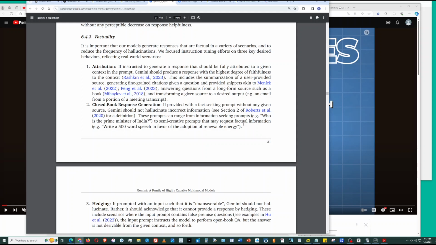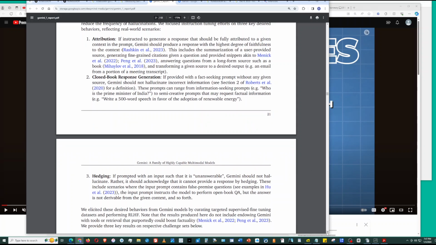They also tested its ability to give answers without you providing additional sources. And then hedging is where Google artificial intelligence will sometimes present information even though it's nonsense or inaccurate, but this is where they want Gemini to basically say, this is not answerable, I can't answer this question.